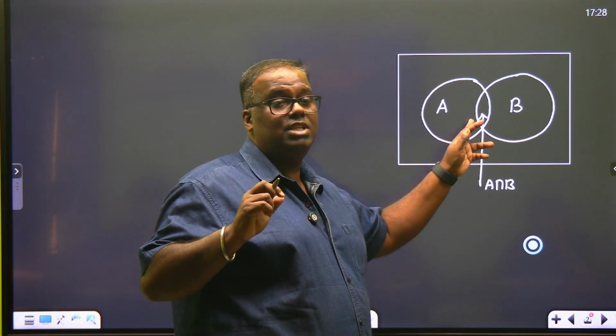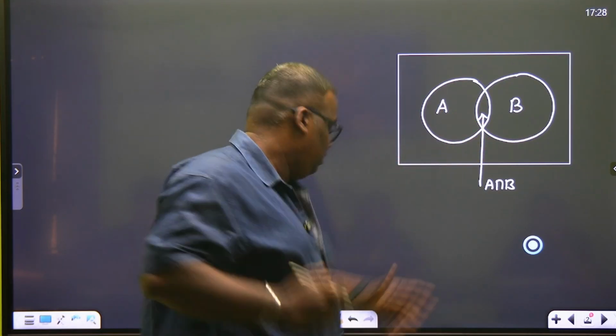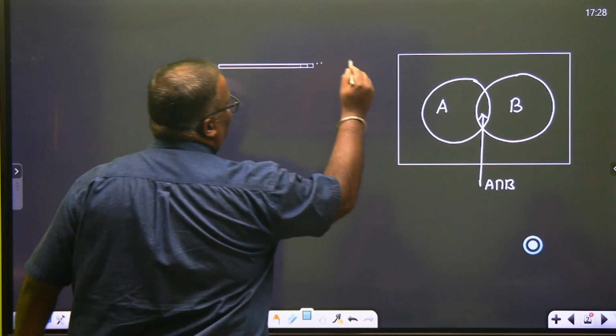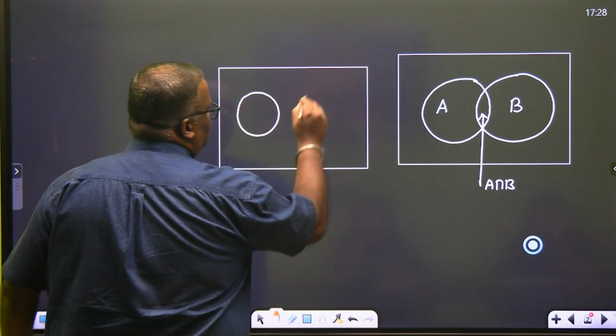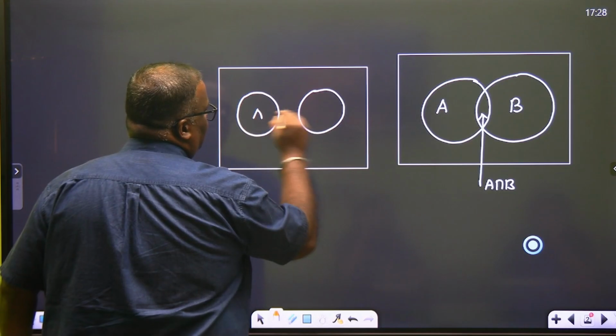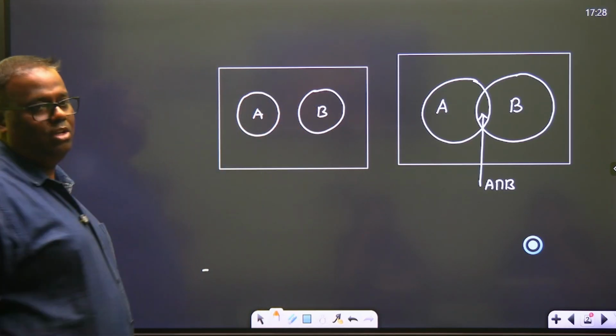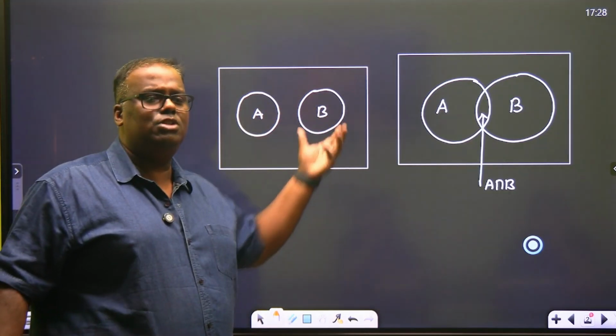Such sets are called non-disjoint sets. If you want to see disjoint sets, then they will look like this. Let's see some disjoint sets. There is no tension here. A, B. What is A union B? Whole A plus whole B.